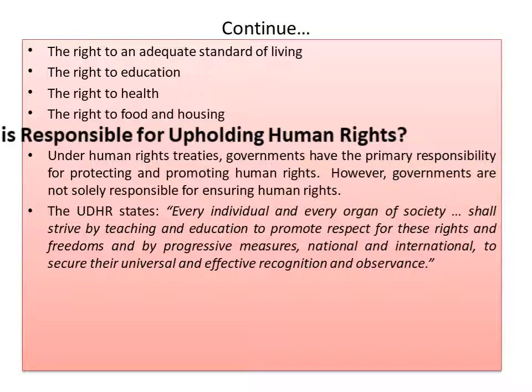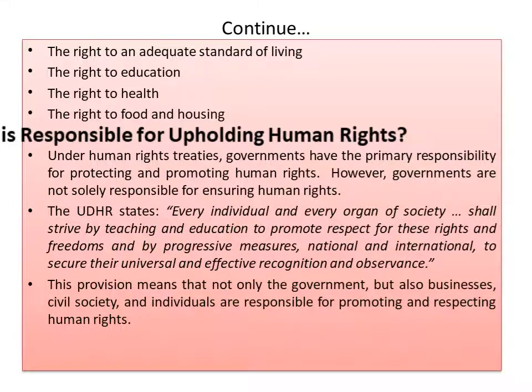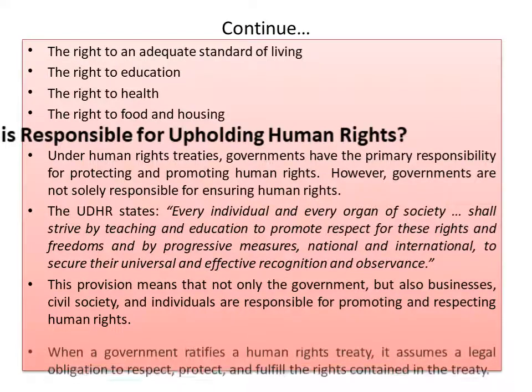UDHR says not only government is responsible, other national, international, and other measures or mediums are also responsible. These provisions mean that not only the government but also business, civil society, and individuals are responsible for promoting respect of human rights.